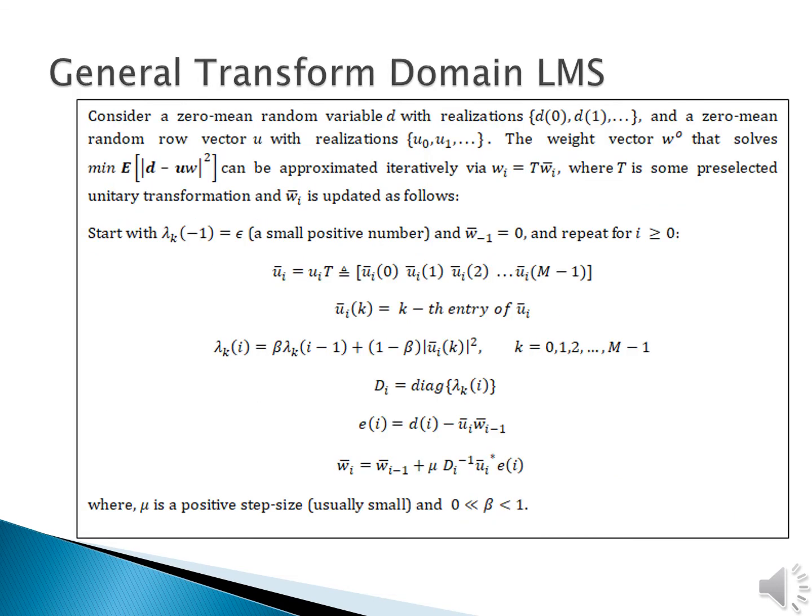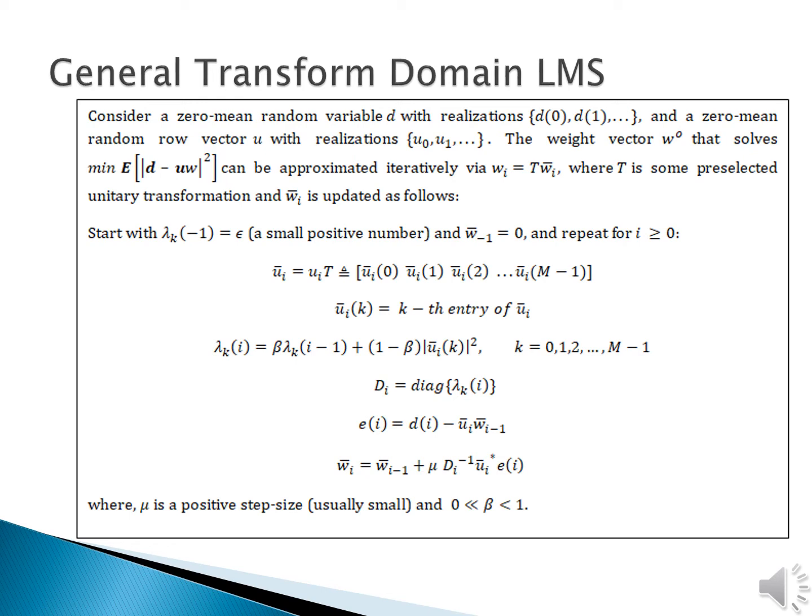This is the complete transform domain LMS algorithm. Here we initialize the eigenvalues to a small positive number epsilon and the initial weight vector to the 0 vector. Then we take the incoming data Ui and transform it to get Ui bar. Then, using this transformed data, we approximate the eigenvalues using the exponentially weighted average relation described here. And then we form the Di matrix using these eigenvalues.